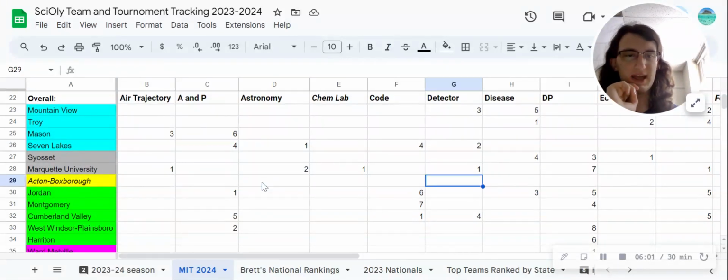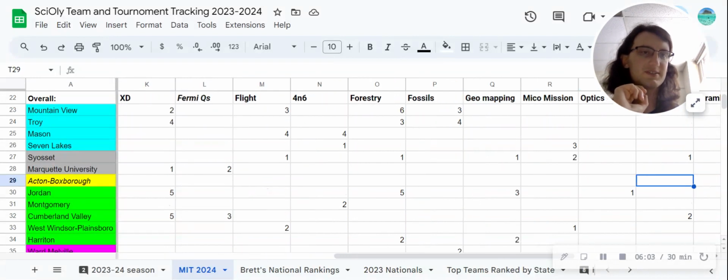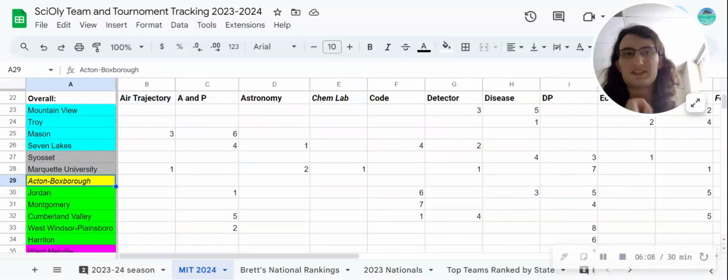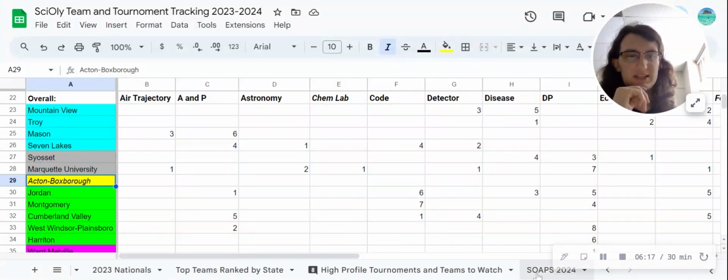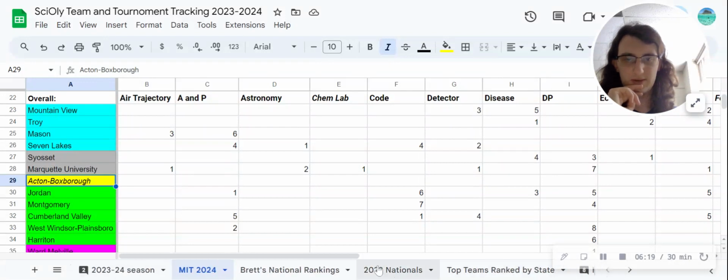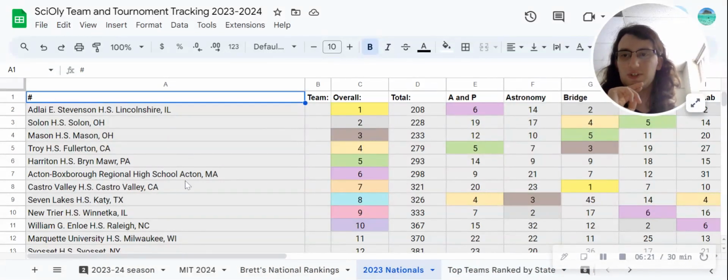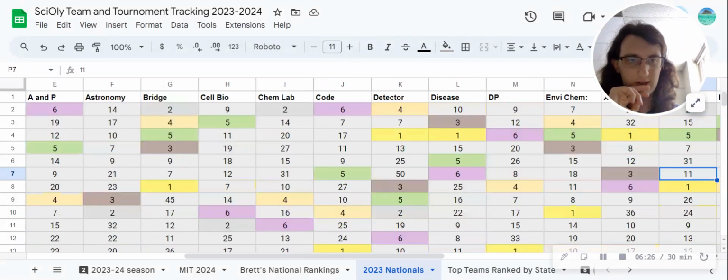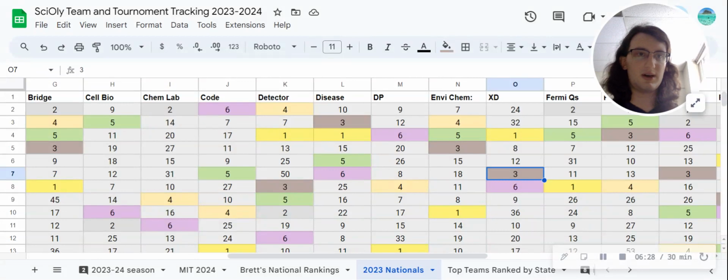I did not rank Acton Boxborough in any of these events, and that is simply because we have no data on them. This, to the best of my knowledge, is the first invitational that they will be attending this year. The only thing I could have done is look at the national results from last year and see what event they did well in. Here we go, XD. I could have said, all right, Acton Boxborough got third in XD, so they were probably going to do well this year.